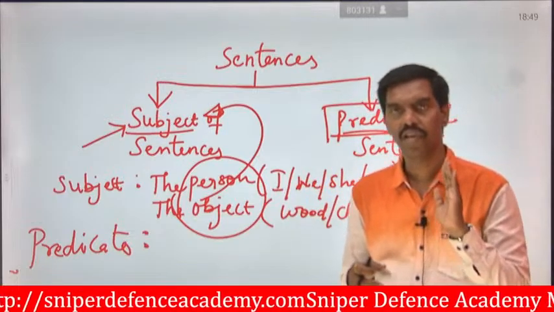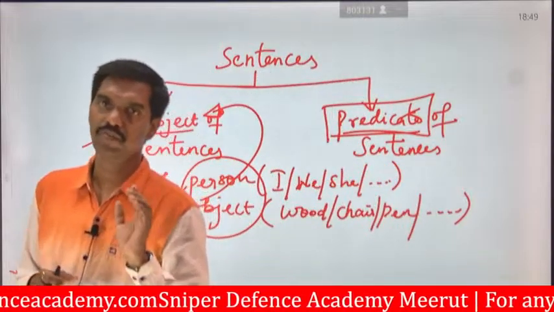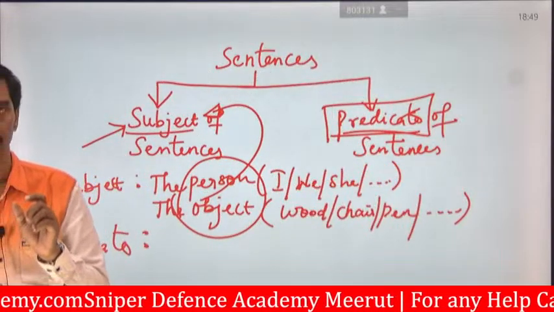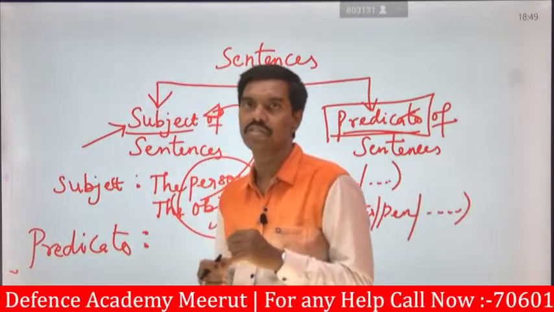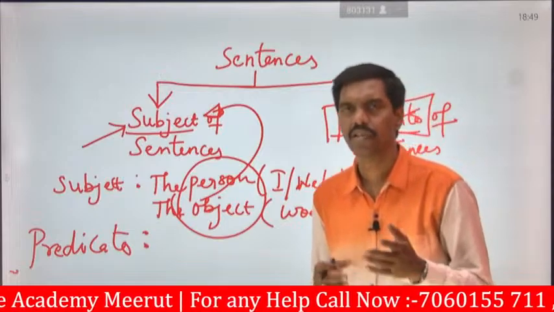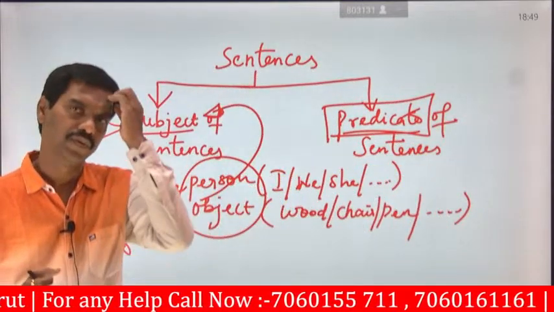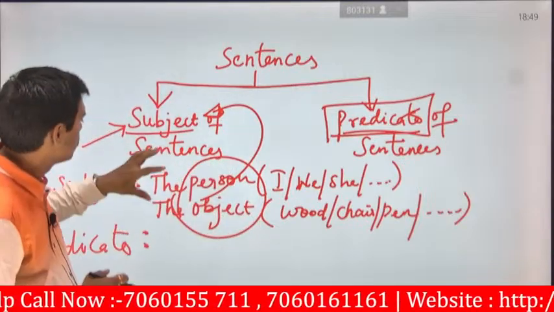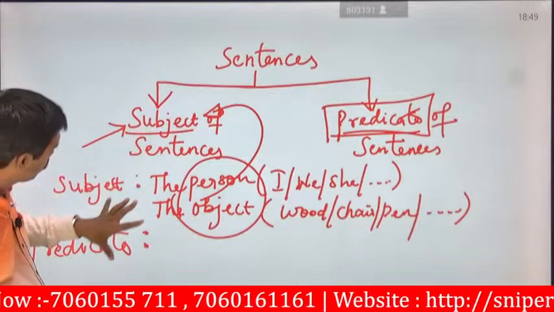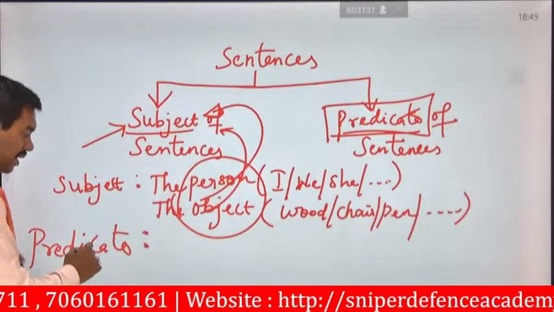Okay, it may be I or she or we or they, whatever it may be, this will become the person-centered part. And the object means generally any object like wood, chair, car, mountains, whatever it may be, these will become the object. So the combination of these two is said to be a subject, and predicate means